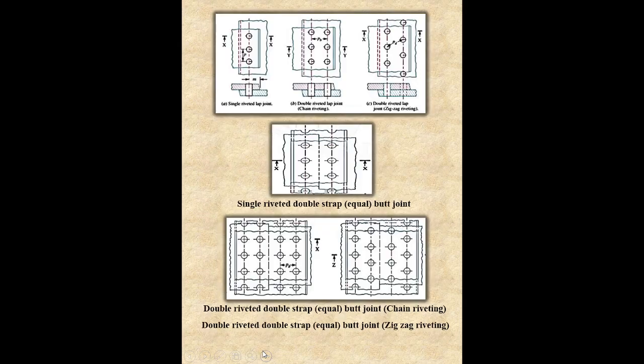Some more examples of lap and butt joints. Lap riveted joints and butt riveted joints are there. For more clarification, like this: single riveted lap joint. Single means this riveted joint has only one row. In a single riveted lap joint, two plates are overlapping each other. This small p denotes a pitch. It is the distance between two consecutive rivets.